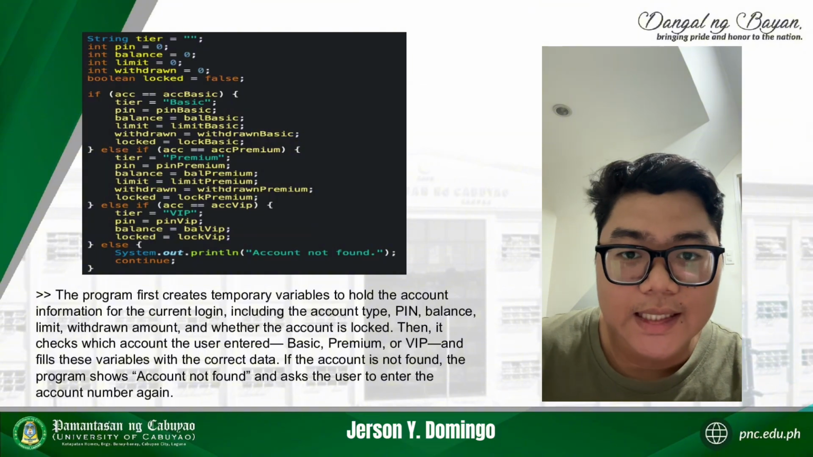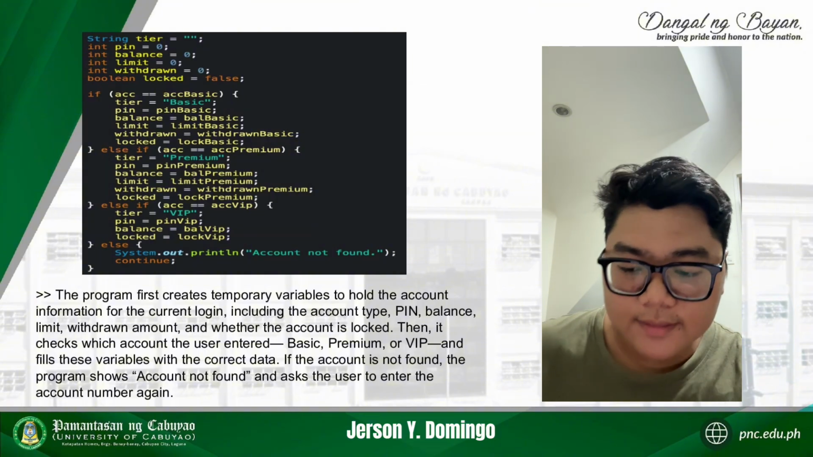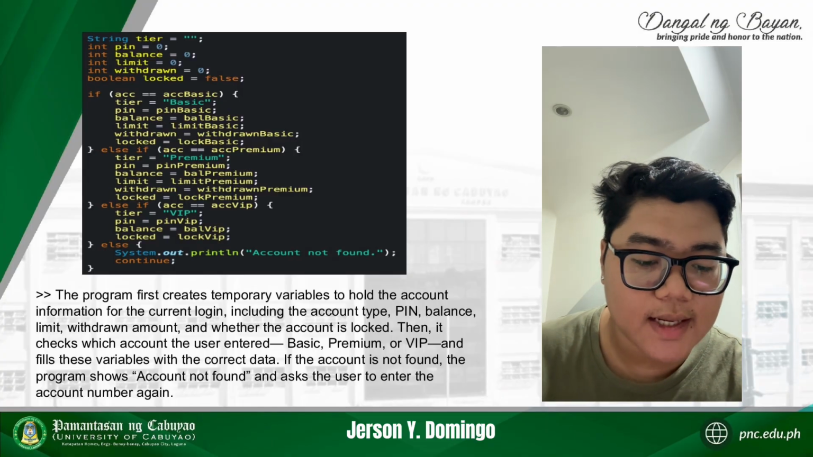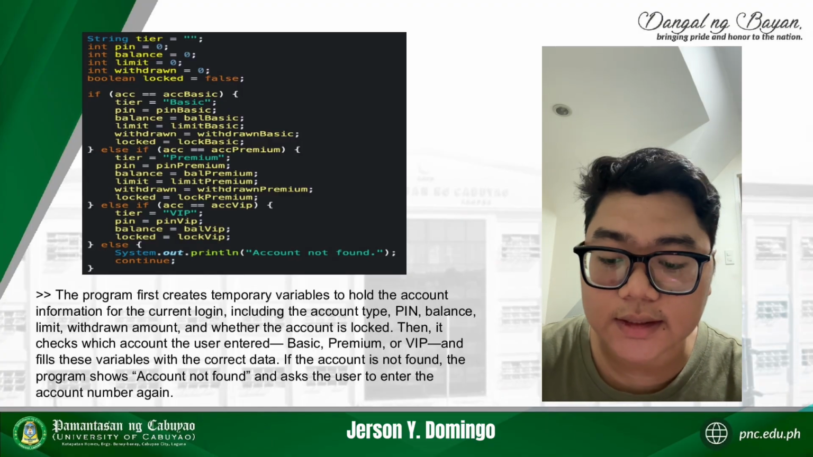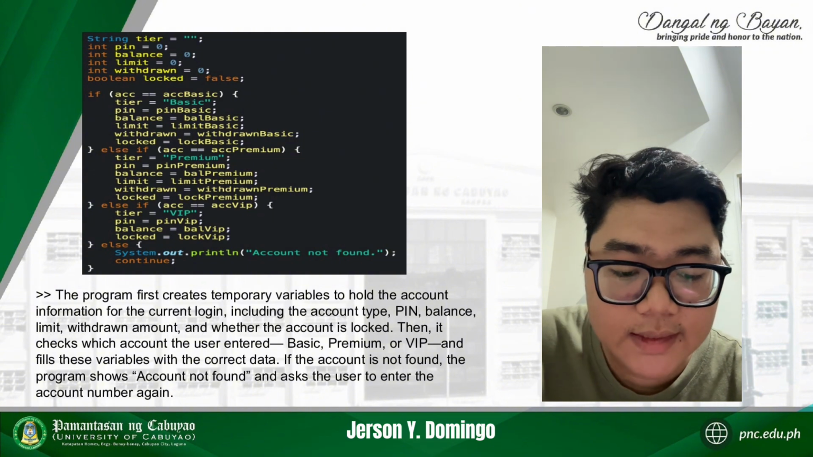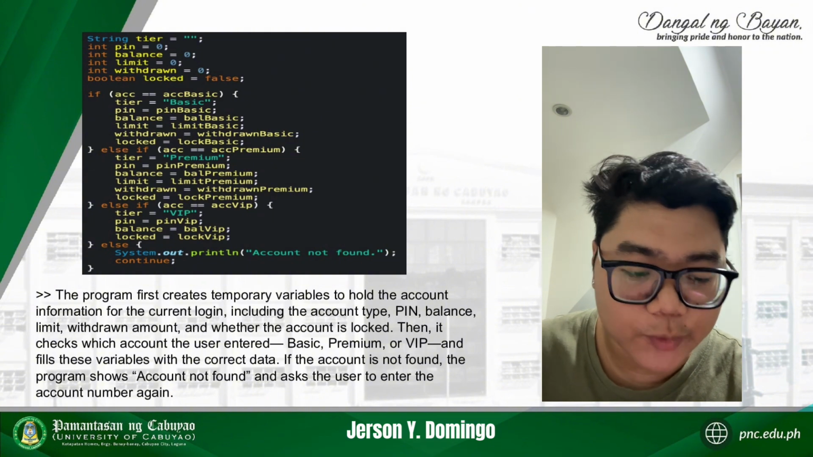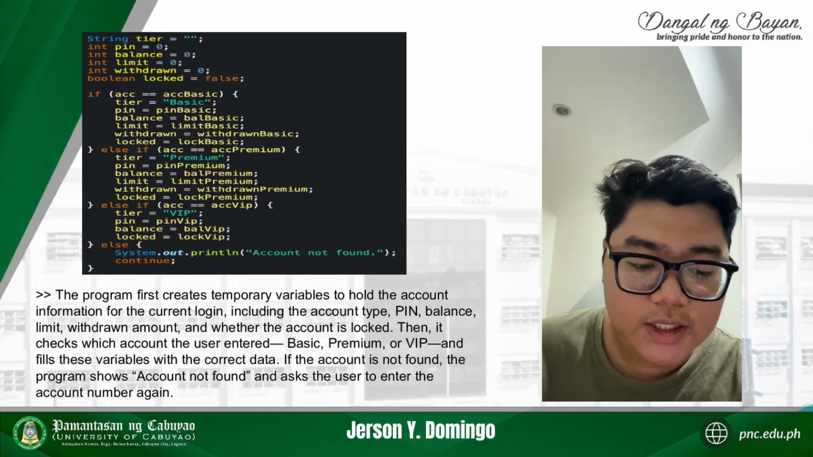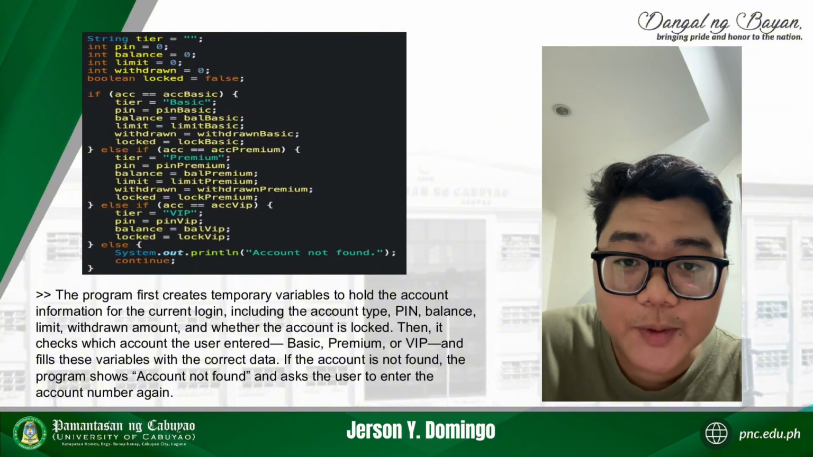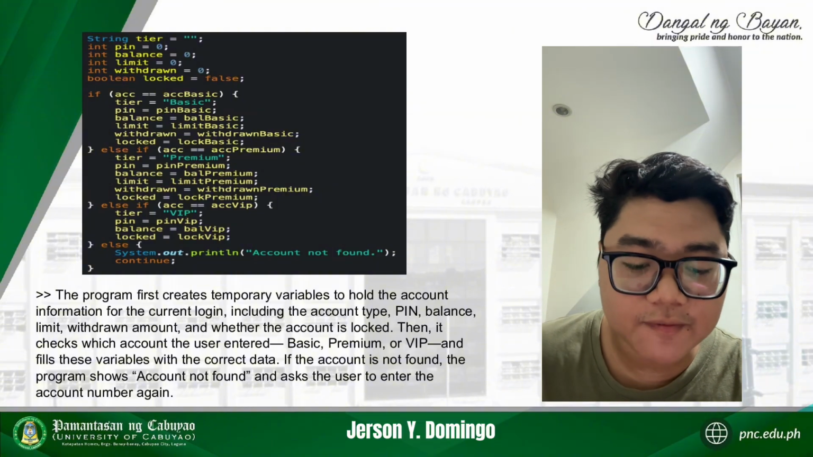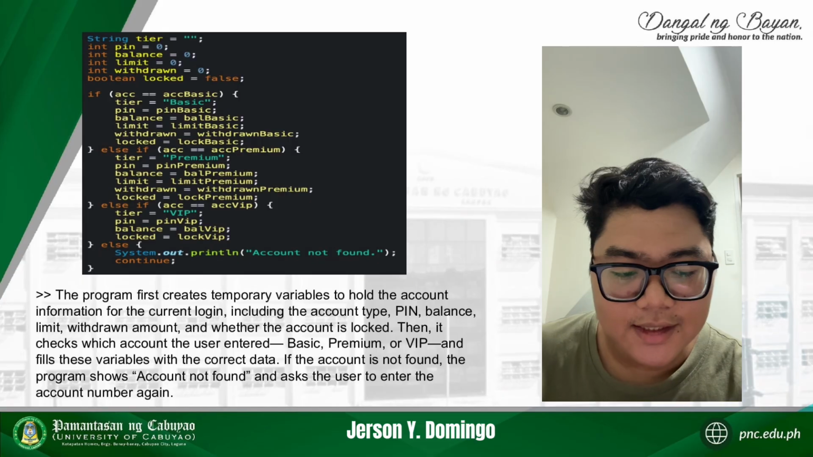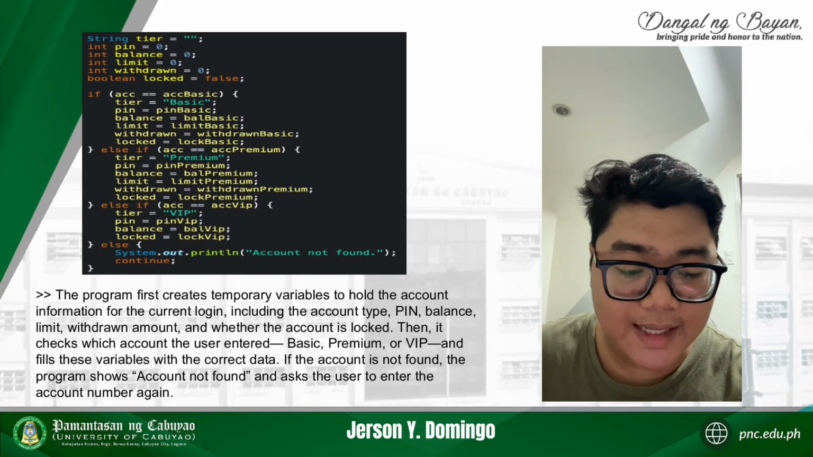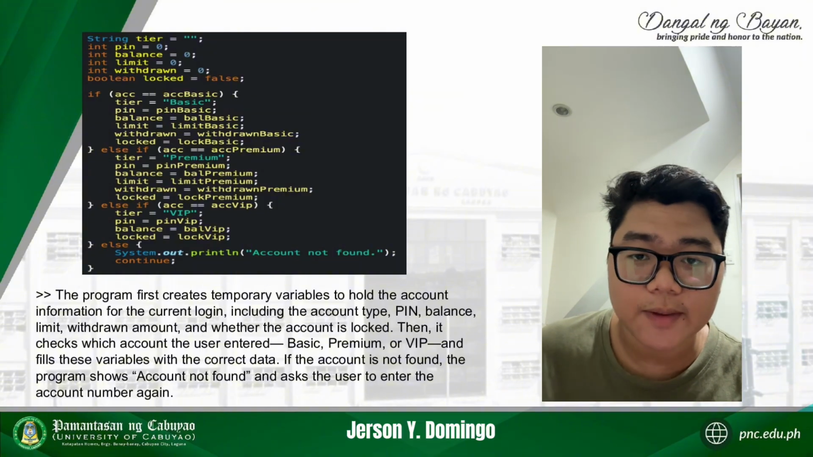Now, let's move to the next part. The program first creates temporary variables to hold the account information for the current login, including the account type, PIN, balance, limit, withdrawn amount, and whether the account is locked. Then it checks which account the user entered, basic, premium, or VIP, and fills these variables with the correct data. If the account is not found, the program shows "account not found" and asks the user to enter the account number again.